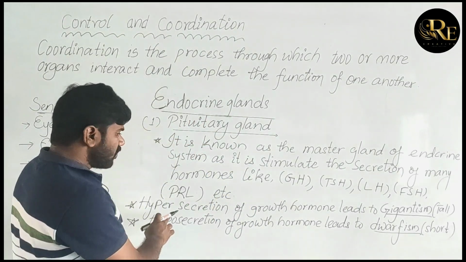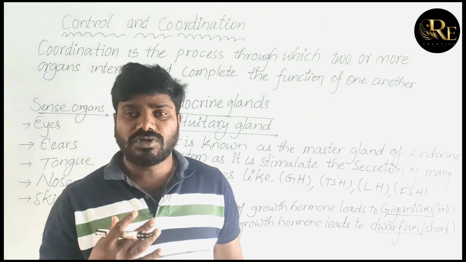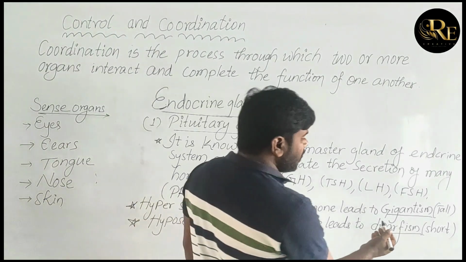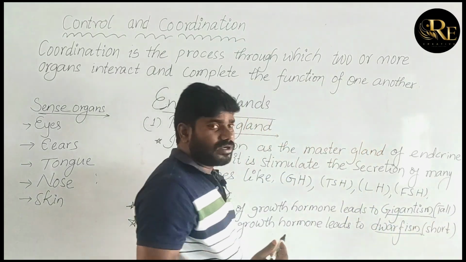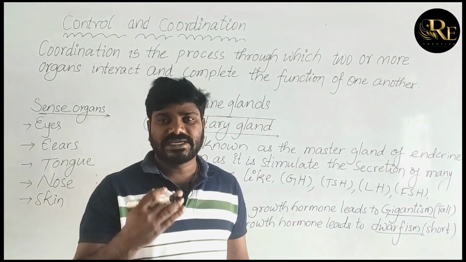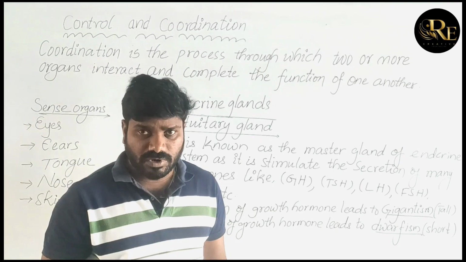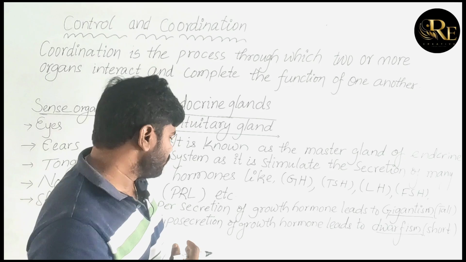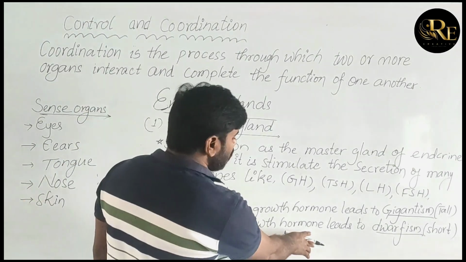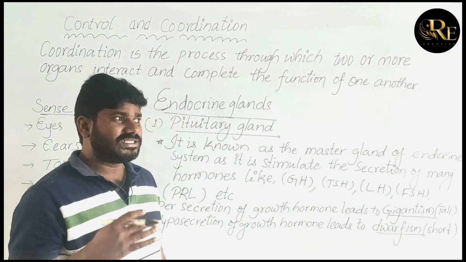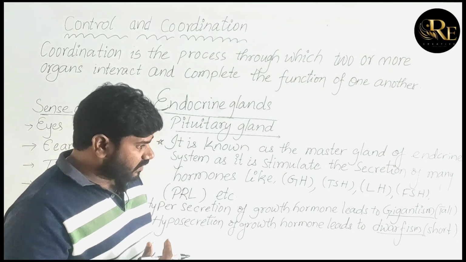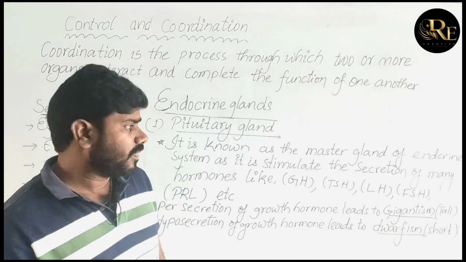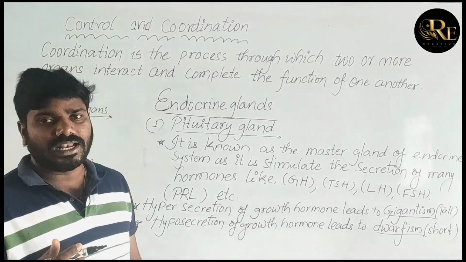What is that? Growth hormone. If there is more secretion of growth hormone, it leads to gigantism. Gigantism means tallness. A person who secretes more growth hormone becomes very tall. Hyposecretion of growth hormone, that is less secretion, leads to dwarfism, meaning the person will be very short. Next, talking about the pineal gland.